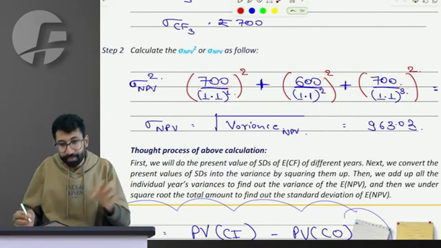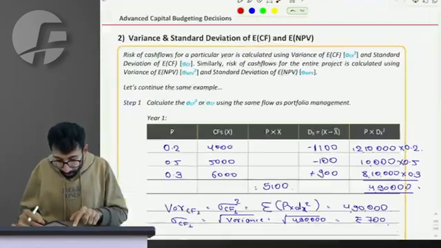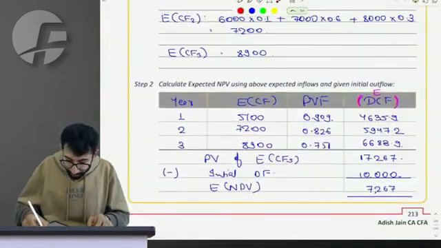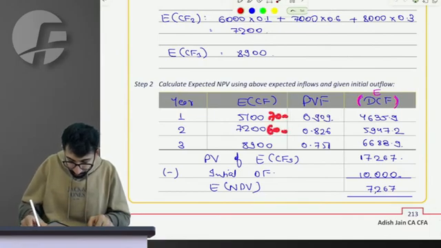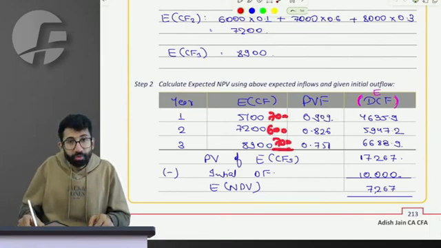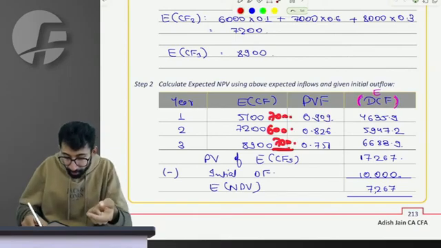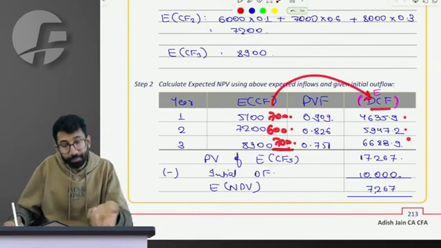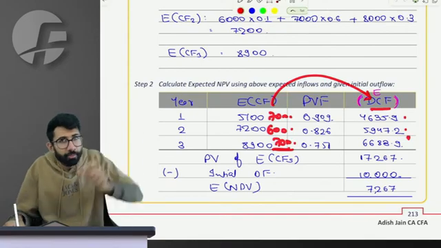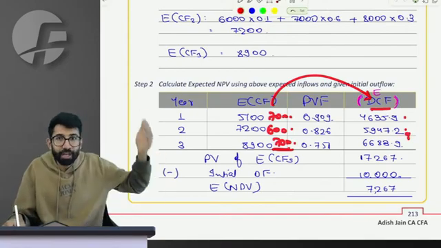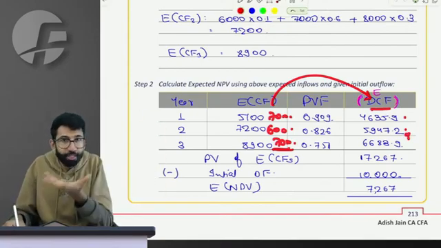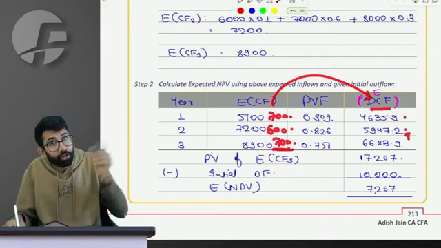Do you all agree? If my cash flows deviate by 700, 600 and 700, the impact on the NPV of those deviations will not be the same. The impact on the NPV will be the present value of those deviations, because if a cash flow at the end of the third year deviated by 700, in today's terms the deviation will not be that.